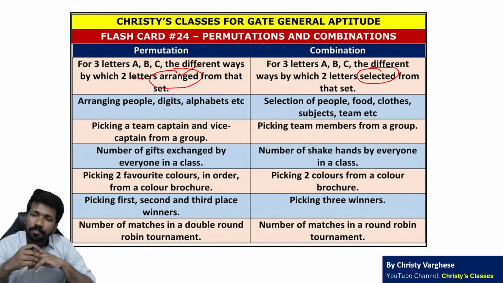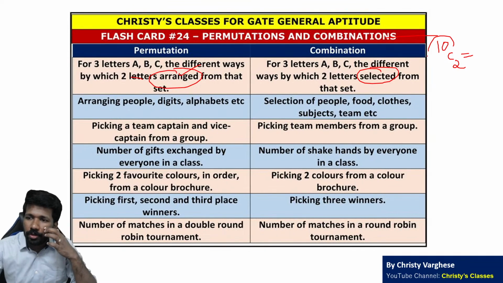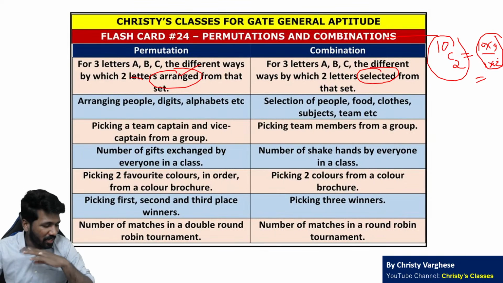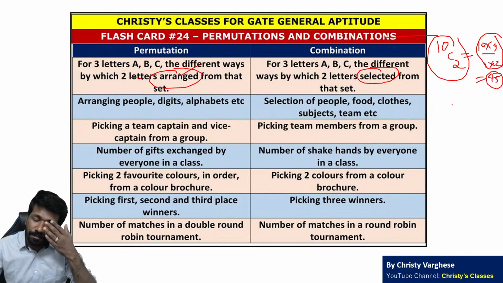For example, when you want to select 2 people from 10 people, like 10 people से 2 people का team form करना है तो 10C2 होगा total number of possibilities. That is 10 into 9 by 1 into 2. That is a shortcut of doing permutation combination. Again, I am revising it. I am not teaching the concept क्योंकि उसके लिए बहुत time लगेगा. So 45 possibilities है.